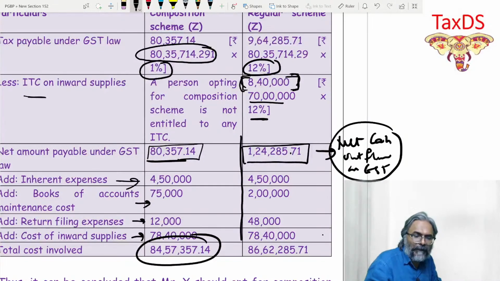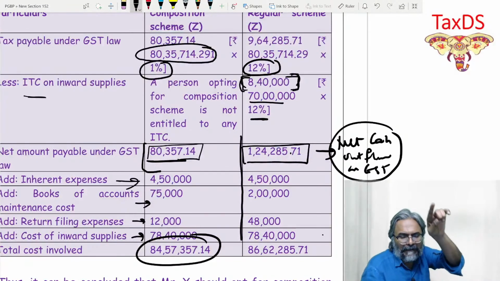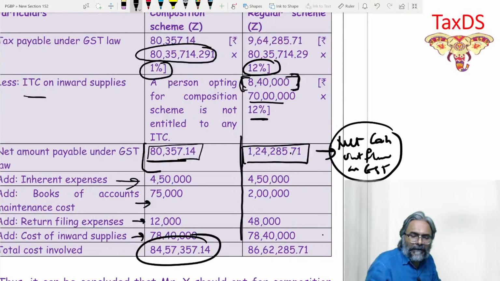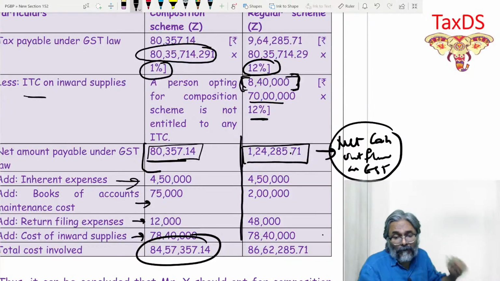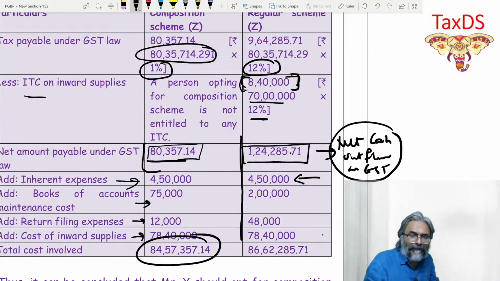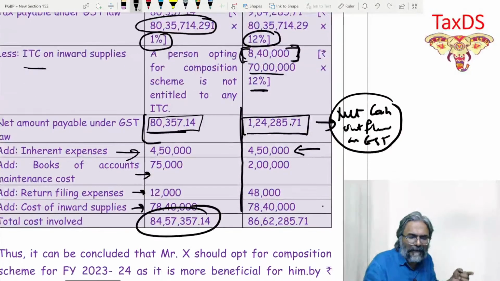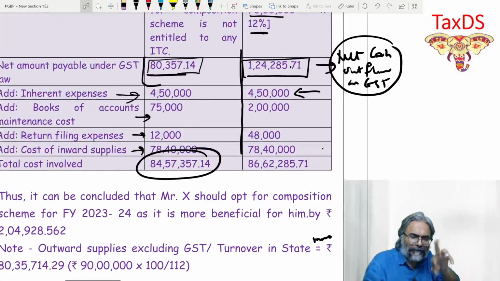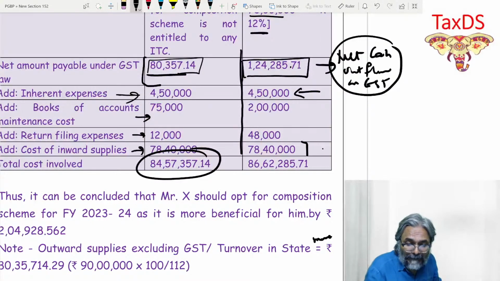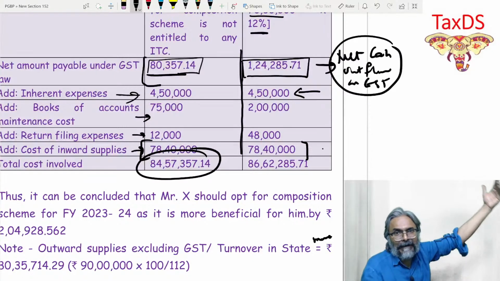And therefore, in this particular context, my cash outflow on GST is, composition scheme without ITC, 83,357. Normal scheme, 124,285. What are the other cash outflows that have happened? 4,50,000 is the inherent expense, which is the same. Then books are the same. Return is different. And this part, the cash outflow to the supplier of the inward supplies, the cash outflow to the supplier is the same, no?